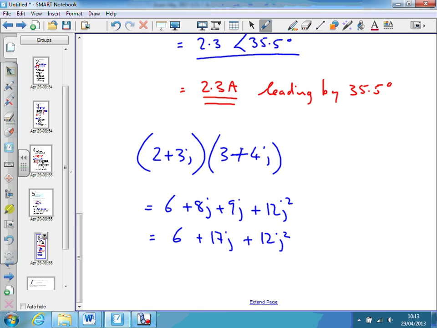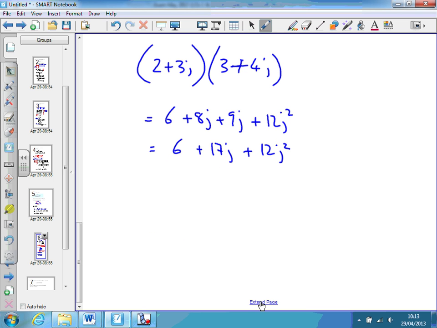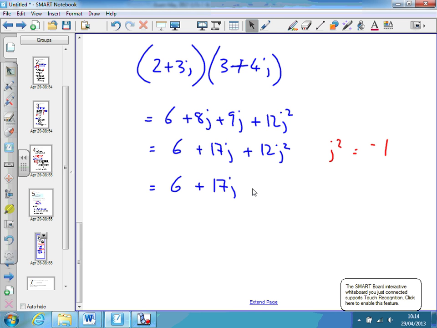But remember, j is the square root of minus 1, so j squared is minus 1. So I can replace j squared with minus 1, which effectively changes the sign of the last number. And that always works like that. If it's negative, it becomes positive. If it's positive, it becomes negative.